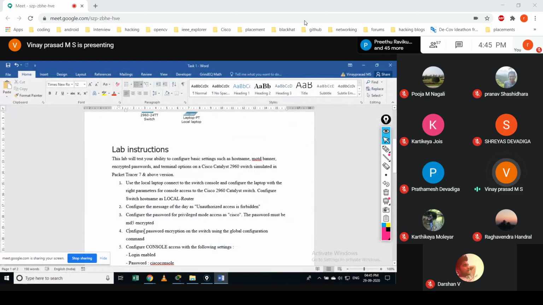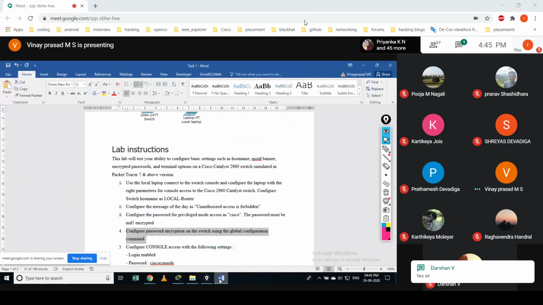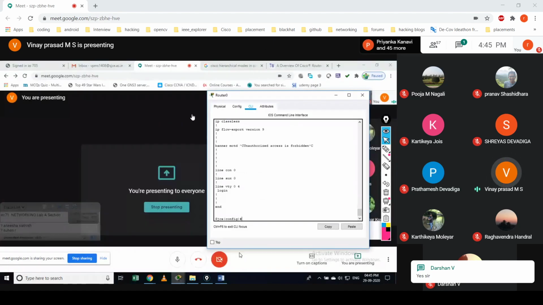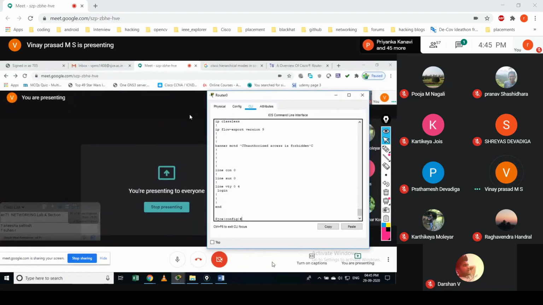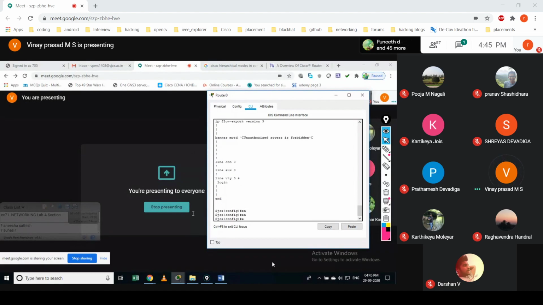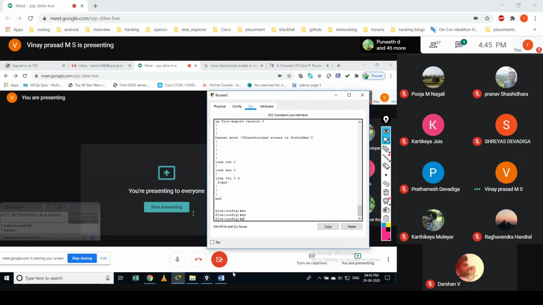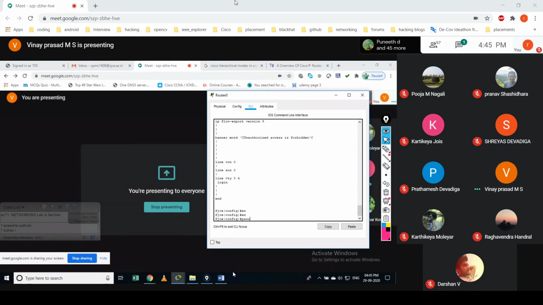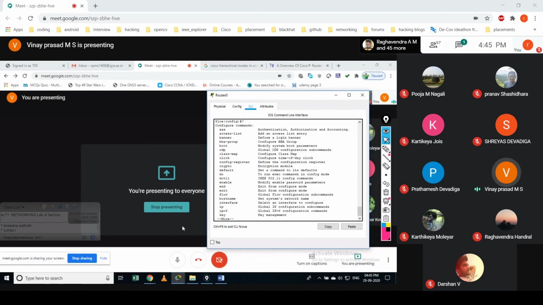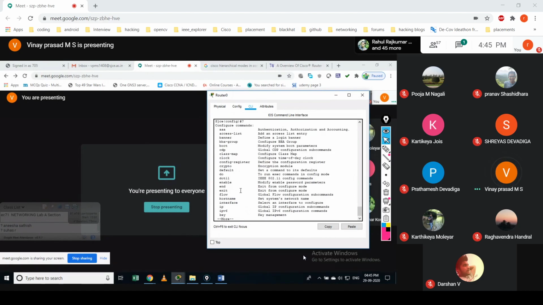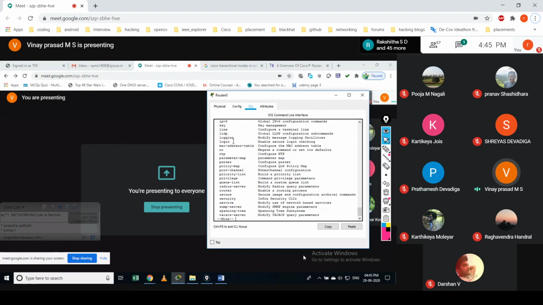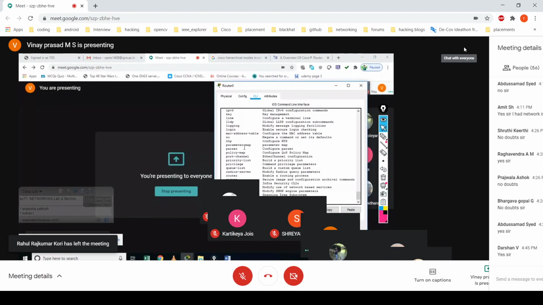Now I am giving this configuration, password encryption, using a global configuration command. So in the global configuration command, I use something called password encryption, right? You will not get that directly. You just give a question mark and you will see all the possible commands that you could run in this mode. Okay, you just look at which one you would like to run.